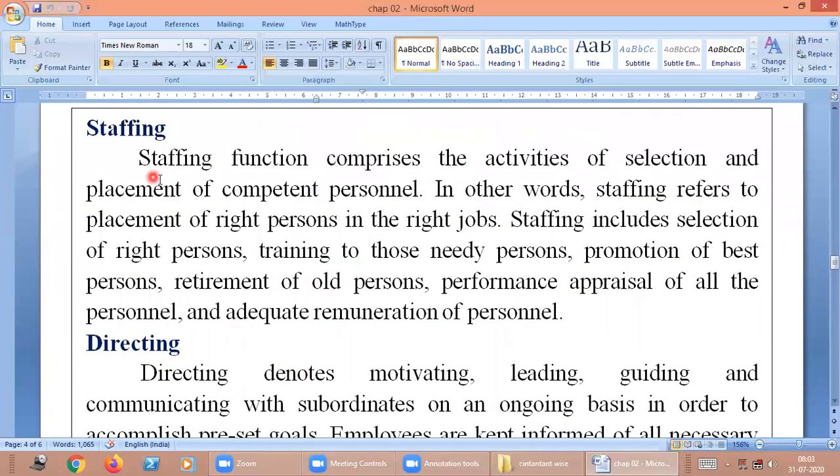Next, staffing. Staffing functions comprise the activities of selection and placement of competent personnel. In other words, staffing refers to the placement of the right person in the right job. Staffing includes the selection of the right persons, training for the needed persons, promotion of the best persons, recruitment, performance appraisal of all the personnel, and adequate remuneration of persons. This is staffing. In other words, you have to pick out the right person for the right job.